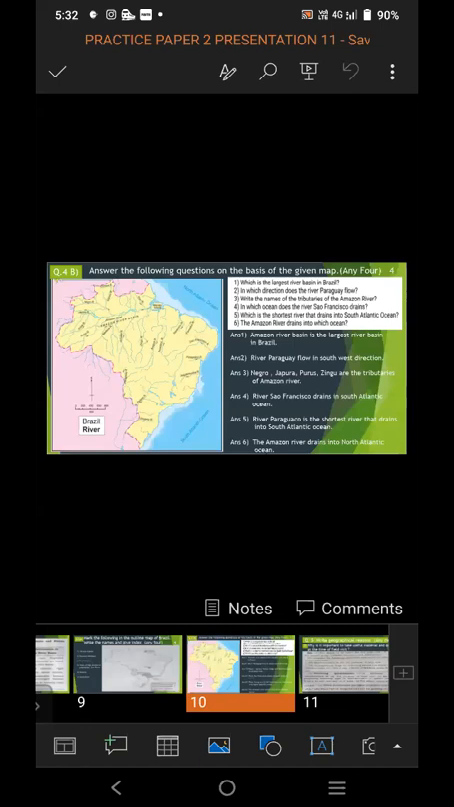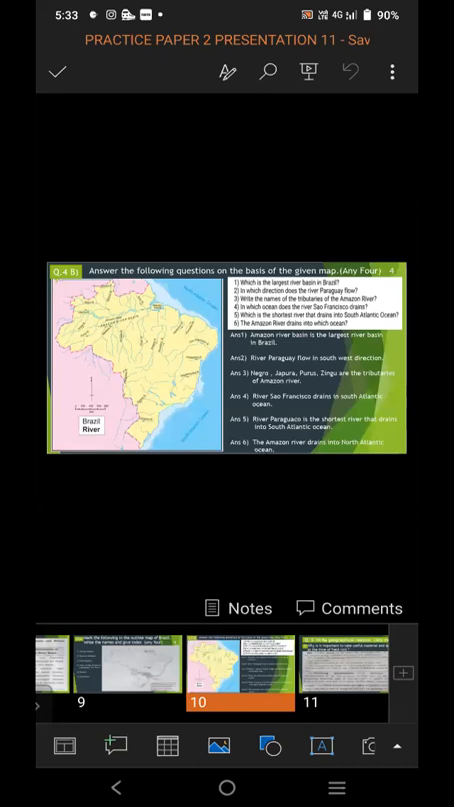Sixth question. The Amazon River drains into which ocean? So the Amazon River, in the map we can see an arrow is shown for the direction of the river. So it drains in the North Atlantic Ocean. So it flows and it gets joined to, or drains into, the North Atlantic Ocean. From that arrow, we can get a clear idea while looking in the map. So Amazon River drains into North Atlantic Ocean.